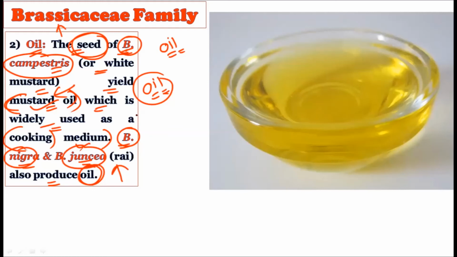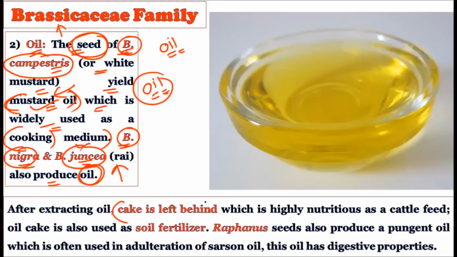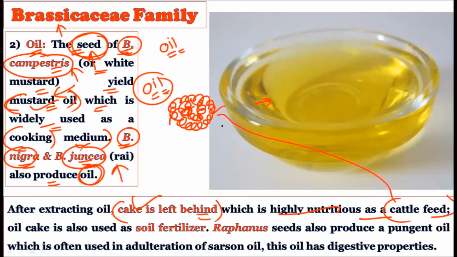Now consider, after extracting the oil from the seeds of Brassica campestris, whatever cake is left behind after crushing the seeds is highly nutritious as cattle feed. We use this cake that remains after the extraction of oil for feeding cattle, and the cattle can survive on this cake.